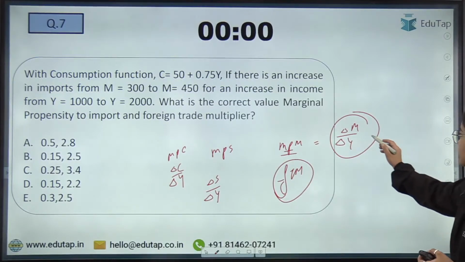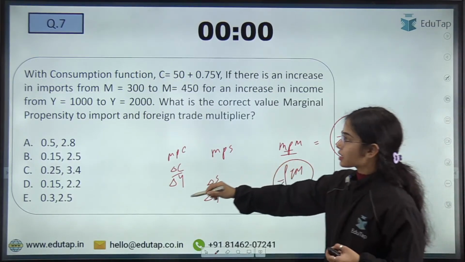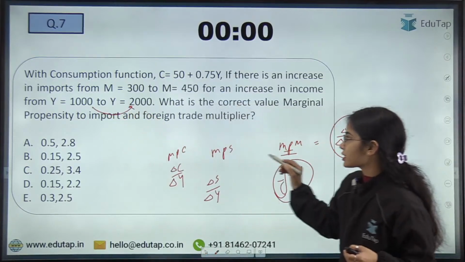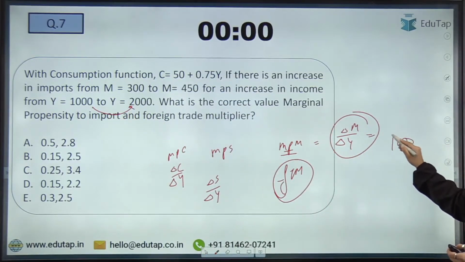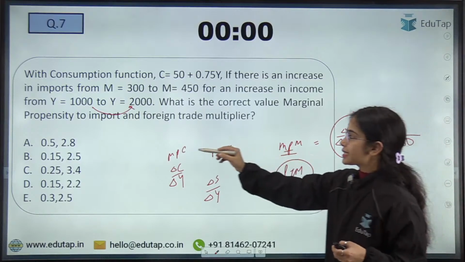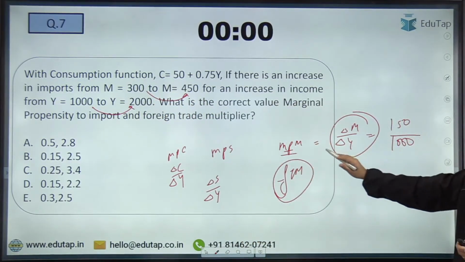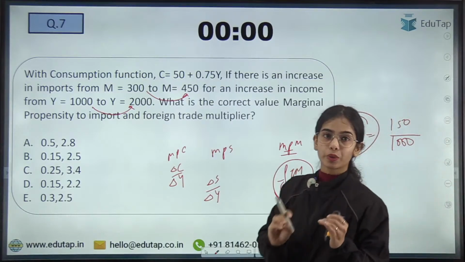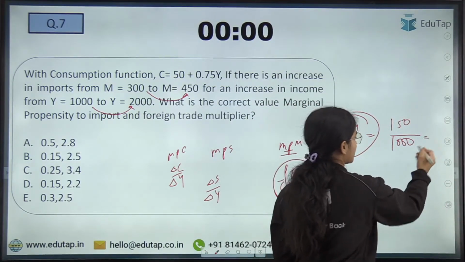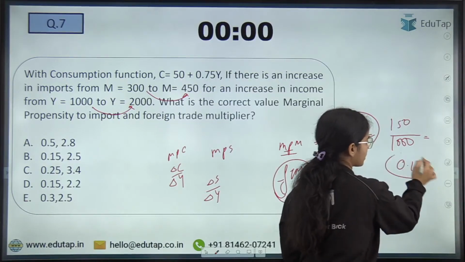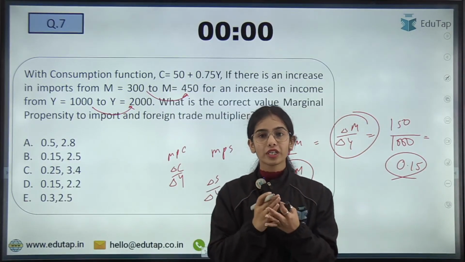So the change in income is how much? The income is increasing by 1000. And with the change in income, there is an increase in imports by 150. So the MPM, that is marginal propensity to import, is 0.15, right? 0.15.